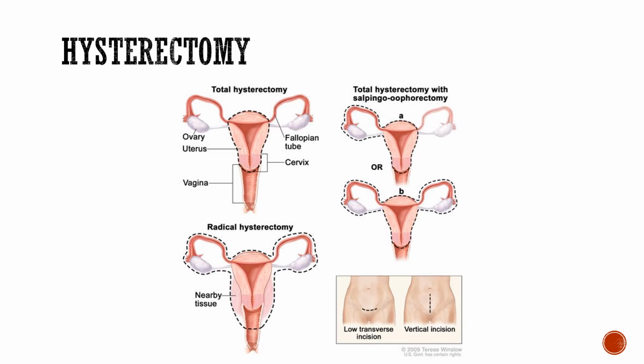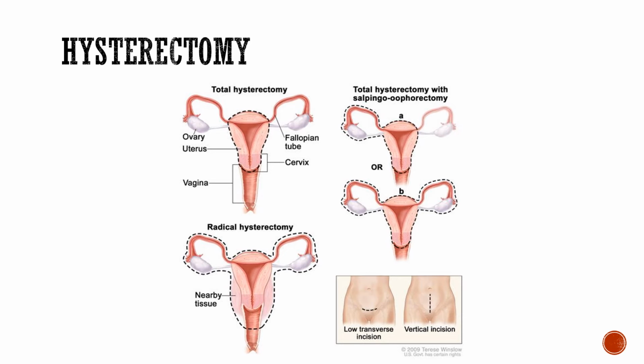Now, this could be used, but it is not only used for contraception. Sometimes the whole uterus is removed if there is any chance of uterine cancer. But this hysterectomy can be one of the surgical methods of contraception. But the problem with hysterectomy is that there is no menstrual cycle. A bigger incision has to be made, and it is an irreversible kind of procedure. You cannot reverse it. Once the uterus is removed, the female cannot conceive again.